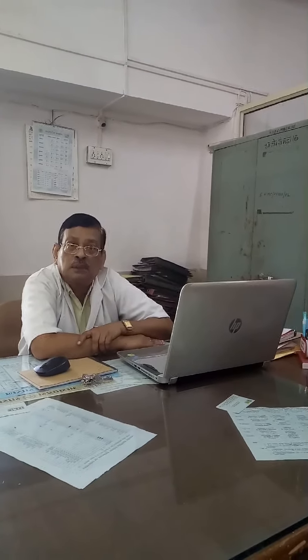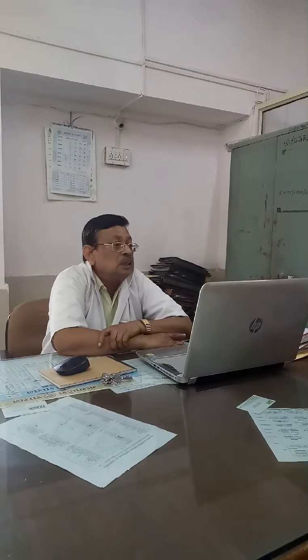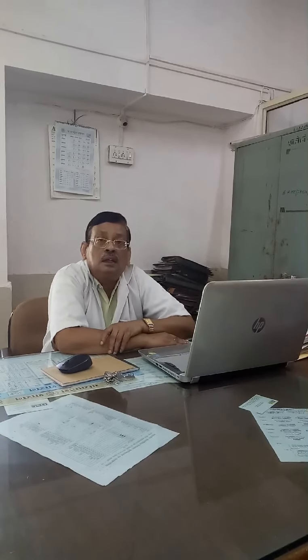Fibroblast and osteoblast formation. Osteoblast is the primitive cell of the bone and fibroblast is the primitive cell of the fibrous tissue. So it helps in the repair of tissue. If there is a tear or wound of any tissue, it will be repaired by the fibroblast.